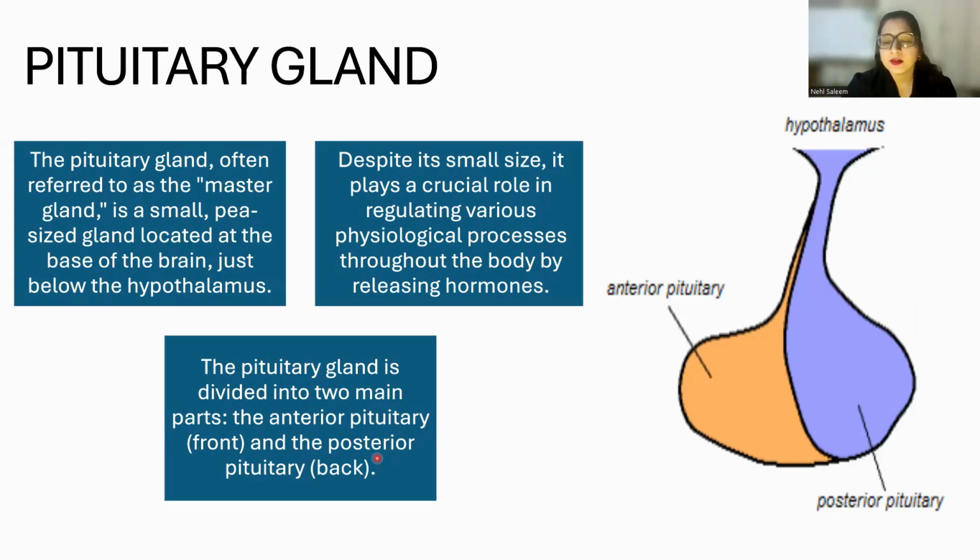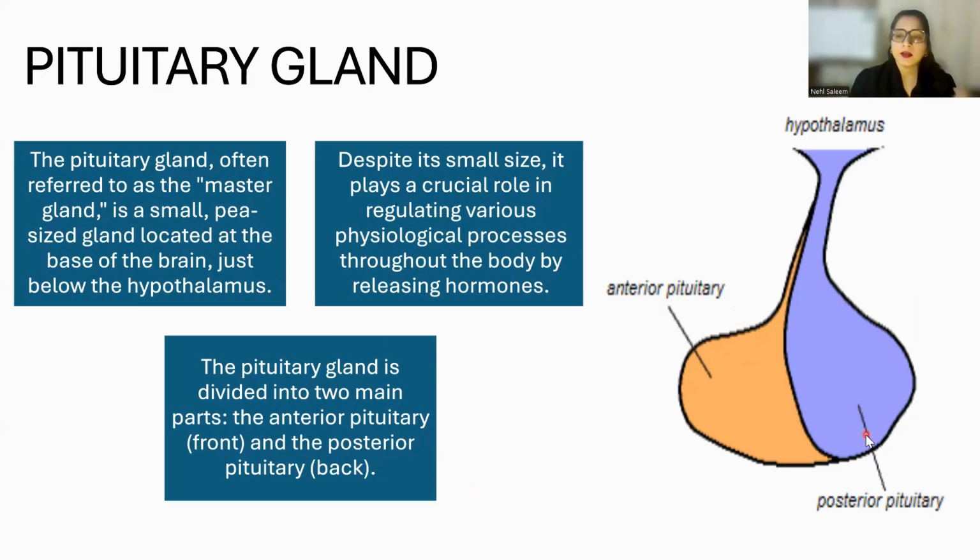Now, this pituitary gland is actually divided into two categories. We have anterior pituitary and we have posterior pituitary. Now, what is anterior pituitary? Anterior pituitary is basically the front of this gland, front of pituitary gland. This you can see is anterior pituitary. So this is the front of the pituitary gland, and this is posterior.